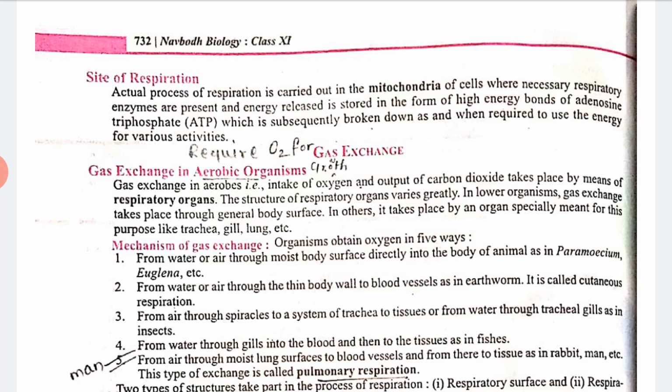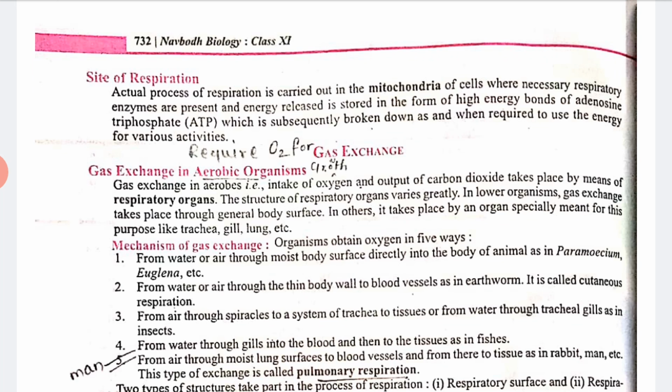Gas exchange occurs in aerobic organisms, meaning those organisms that require O2 for growth. In aerobes, the intake of oxygen and output of CO2 takes place by means of respiratory organs, that is, by an organ especially meant for this purpose, like trachea, gills, lungs, etc.